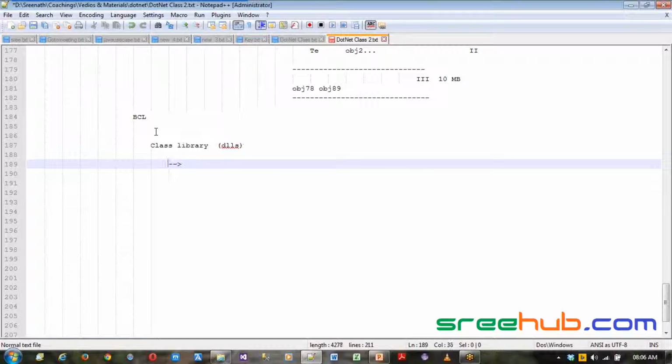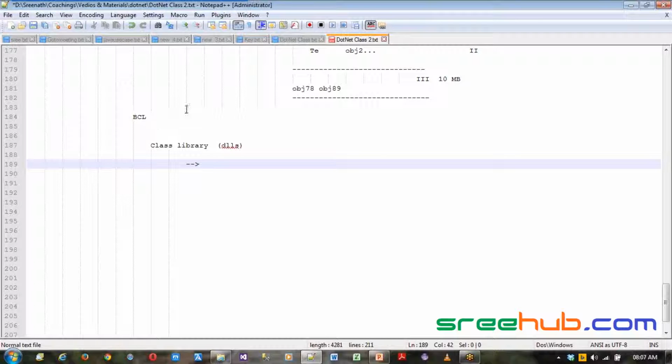Internally you have many class libraries, but you should know how to use them. If you have 10 different class libraries and you don't know how to use them, then there is no use of it. It's very important to know what the internal things in a class library are.